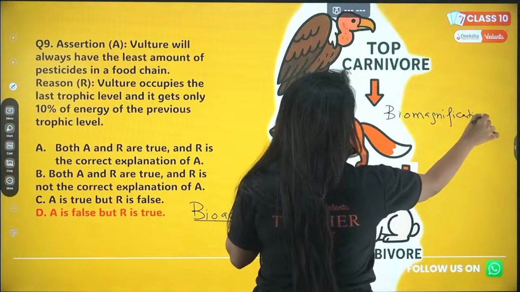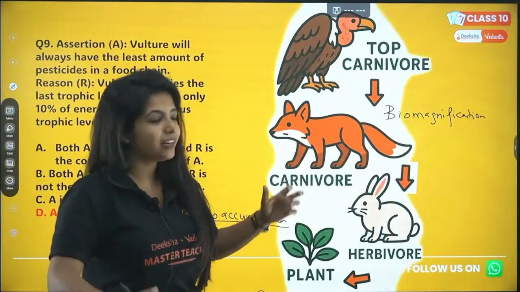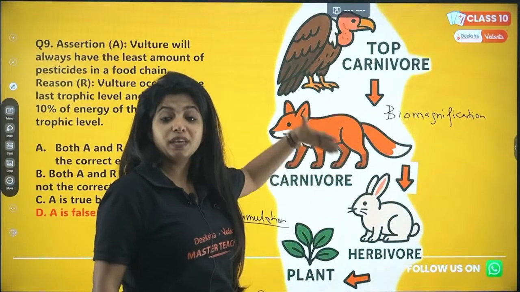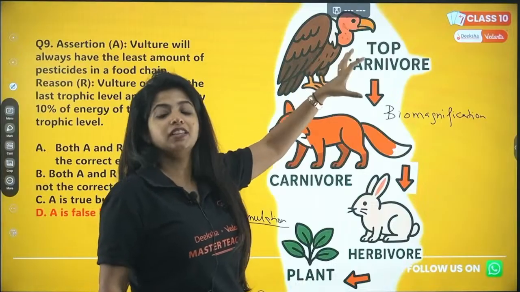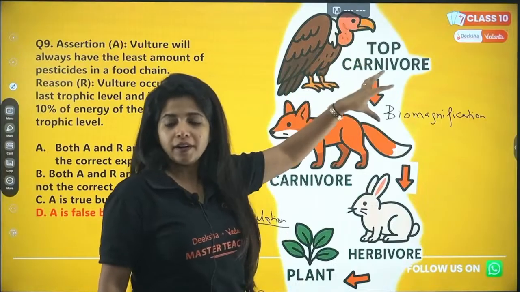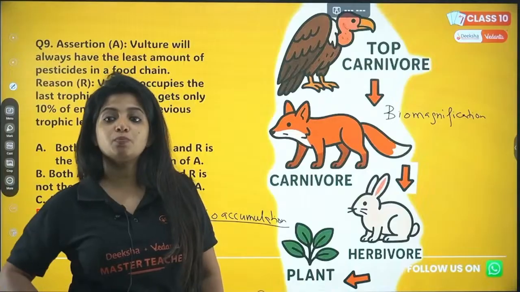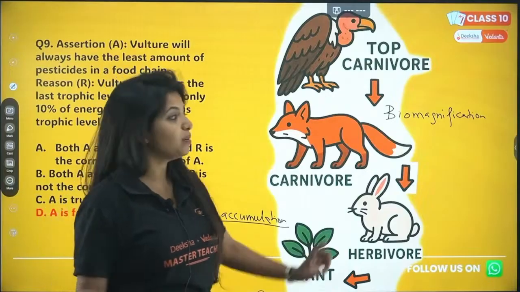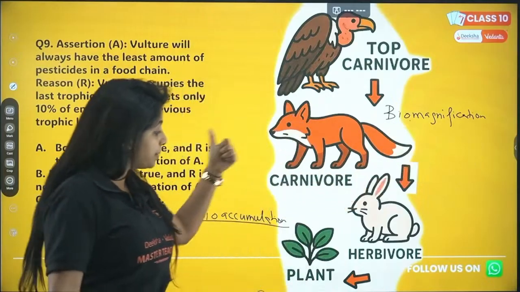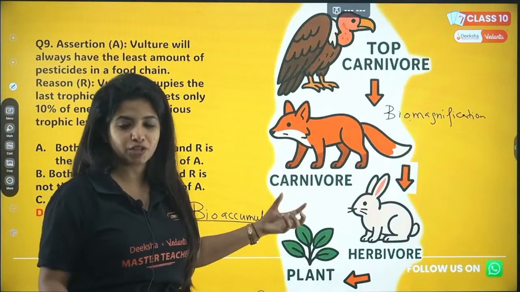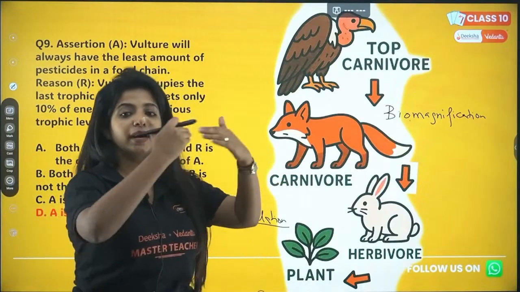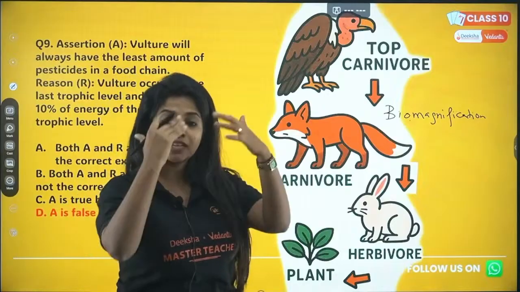Magnification. When you magnify, you can see it more, right? Similarly, over here, the pesticide is being accumulated in the most amount in the topmost carnivore out there, and this process is known as biomagnification. Always remember, biomagnification happens because of bioaccumulation. Something is getting accumulated, which is why it is being passed on, and increases to the highest amount at the top.